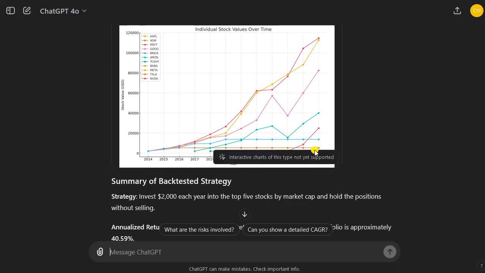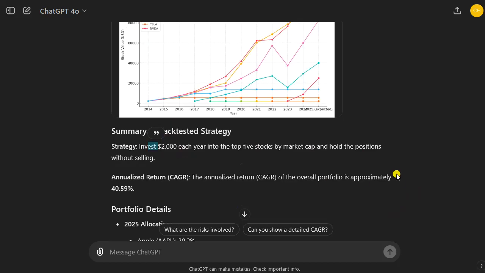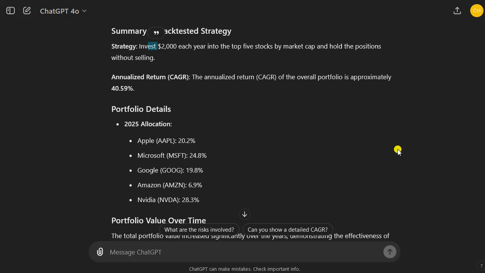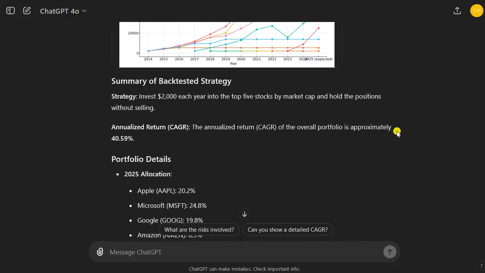So I think there are some minor issues because the smaller positions here have not been updated in this chart. I could iterate now, but it would be more or less the same, right? It was these smaller 2K positions. They are basically irrelevant for the overall portfolio value. Okay, so the strategy is: invest 2,000 every year into the top 5 stocks by market cap and hold the position without selling. I have not seen this basic accumulation, buying and holding strategy anywhere, but I think it will be much more successful.